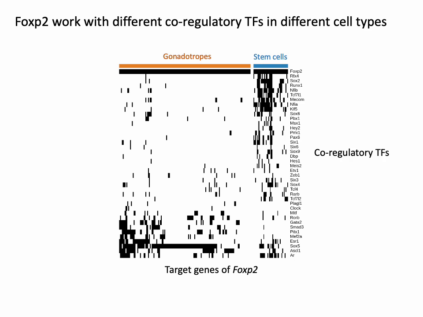To understand how this is achieved, considering that each gene might be regulated by other TFs besides FOXP2, we constructed the full regulatory network for these genes, and it's shown in this heat map. We found that although these genes share a common TF FOXP2, genes that are highly expressed in one cell type are co-regulated by a different set of TFs compared to genes highly expressed in another cell type.